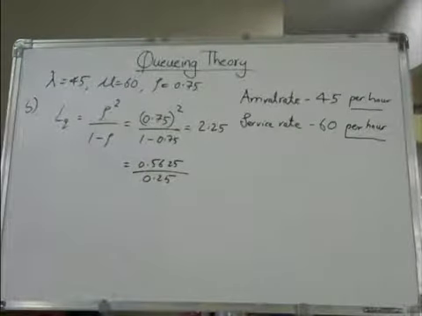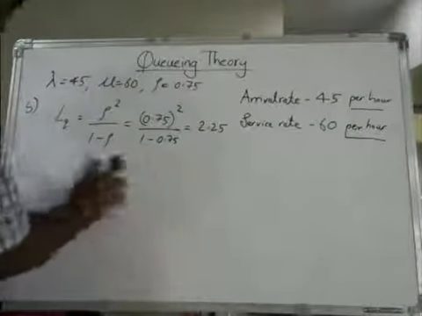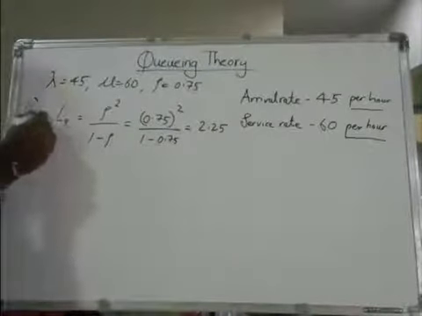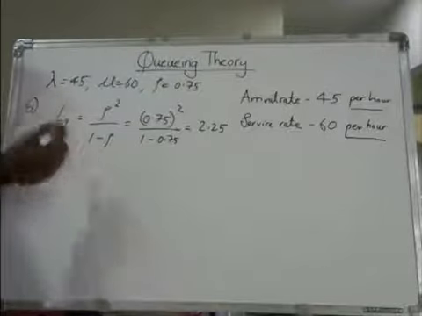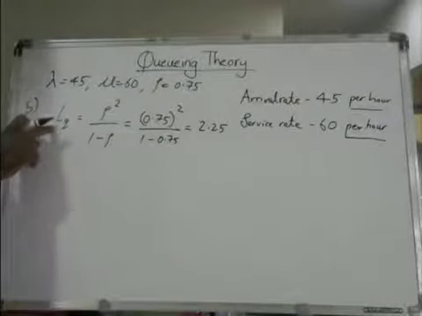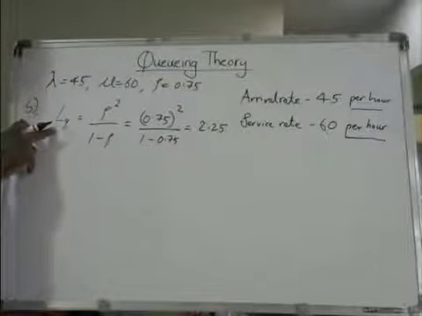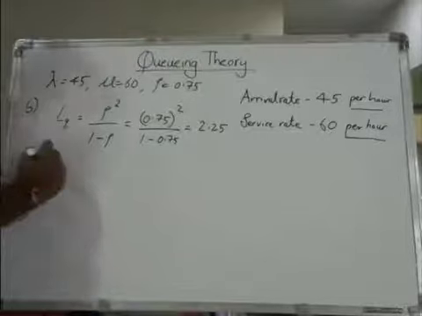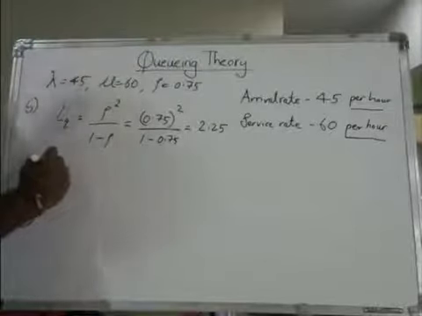Alright, 2.25 is the first answer. I hope you remember from the theory that LQ is the length of the queue outside the system.